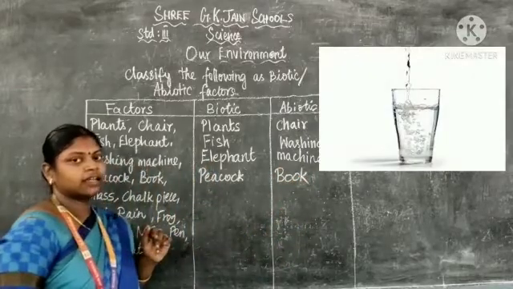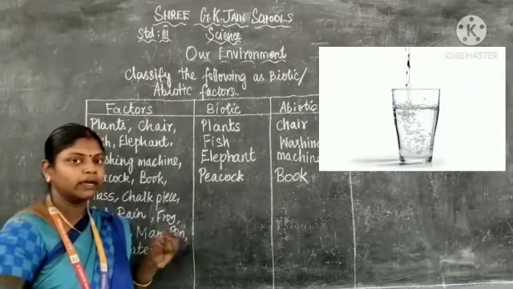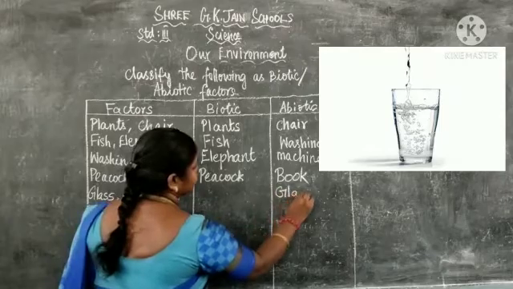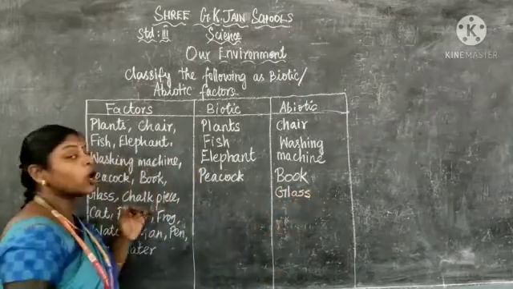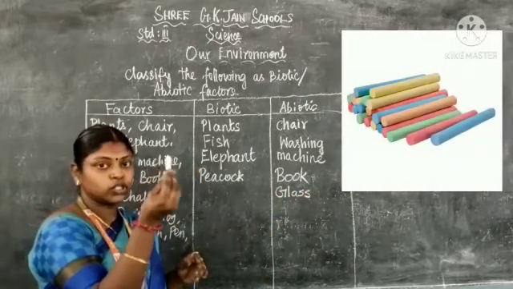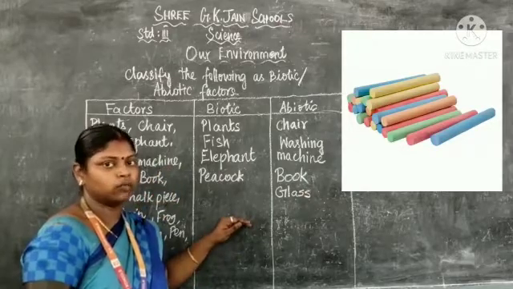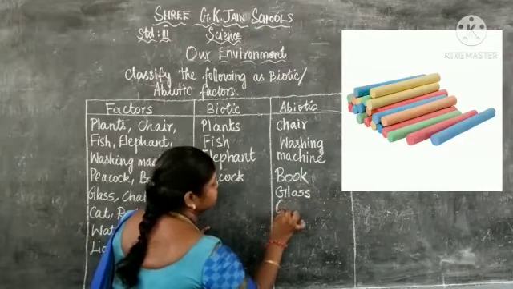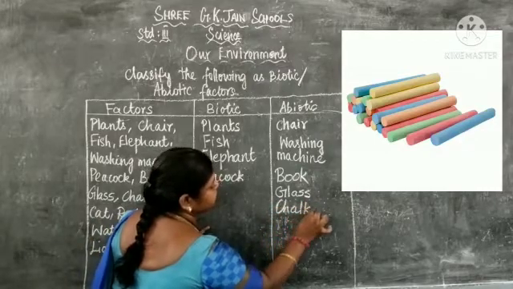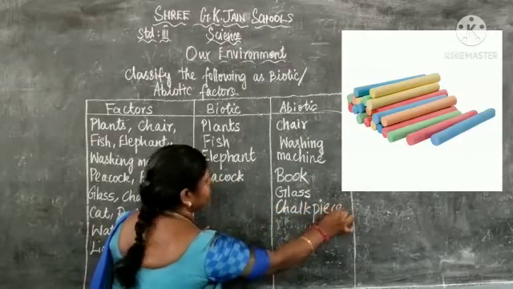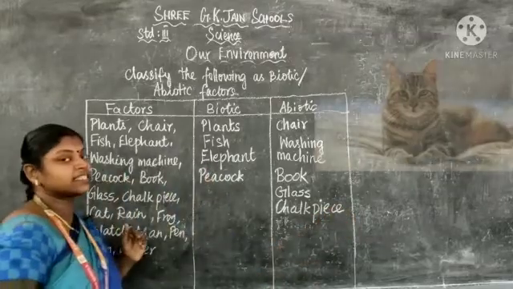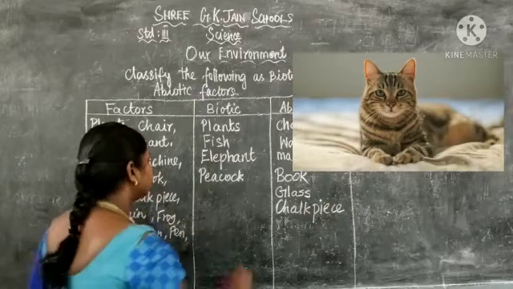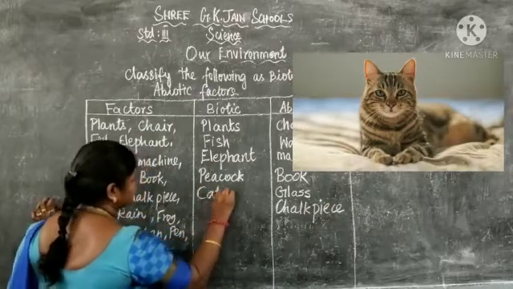Glass. Glass is also one kind of material. That is also an abiotic factor. Next, chalk piece. I am using chalk piece to write on the blackboard. So that is also an abiotic factor. Next, cat. Cat is a living organism. So that is a biotic factor.